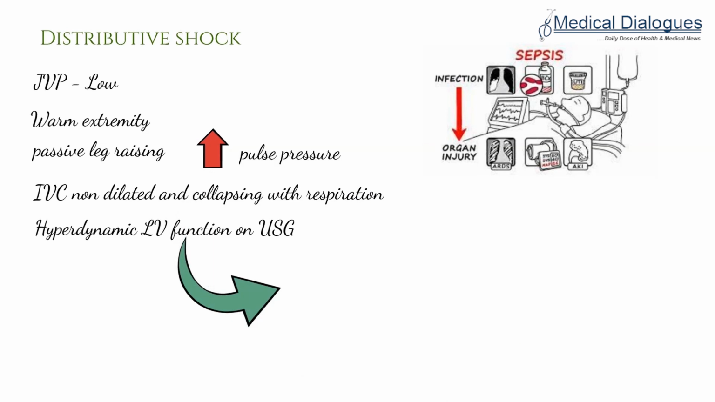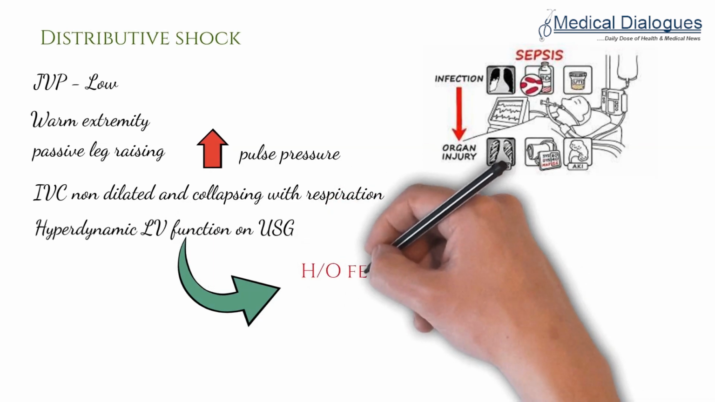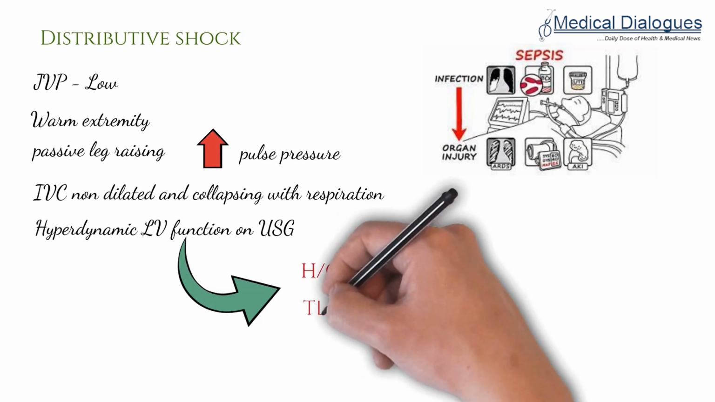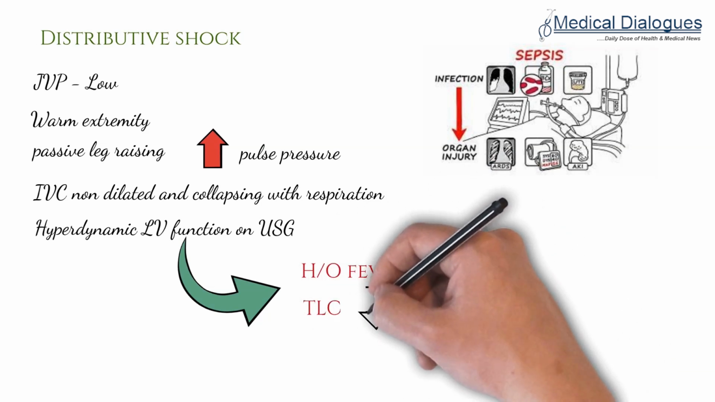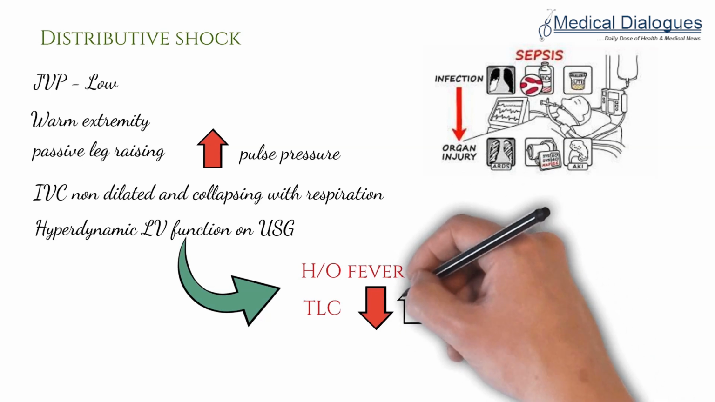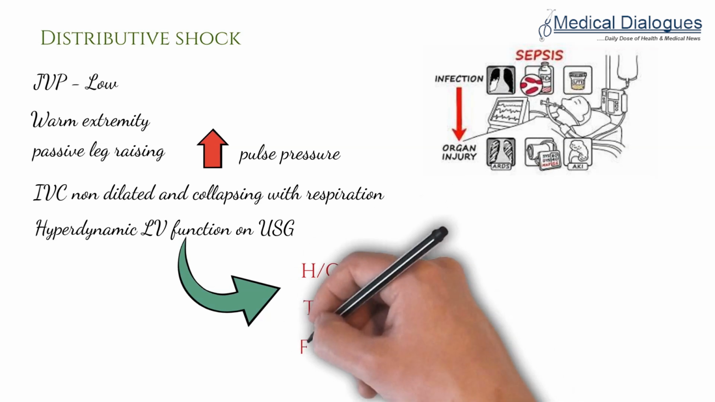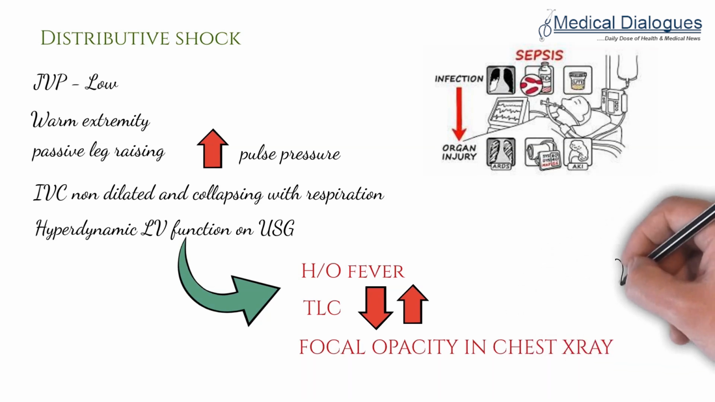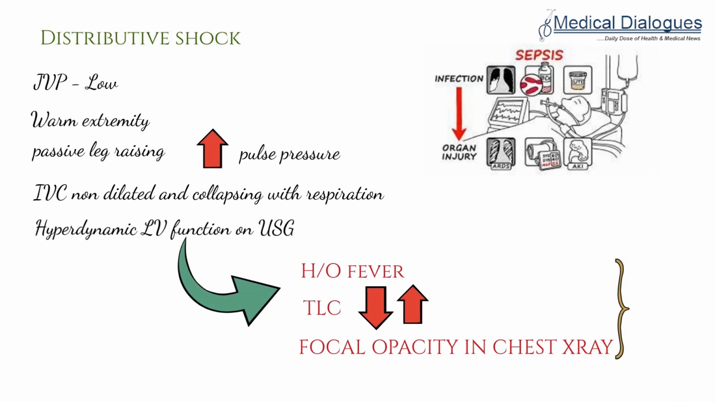There will be a history of fever, and on blood analysis, the TLC count can be low, less than 4,000, or it can be more than 11,000, which indicates sepsis. There can also be focal opacities in the chest X-ray. All these point to the source of sepsis. So friends, this was all about distributive shock.